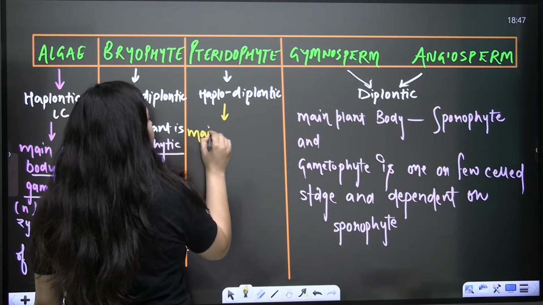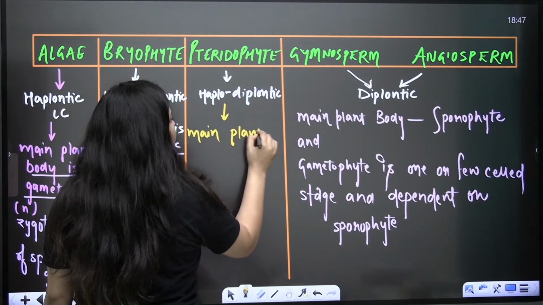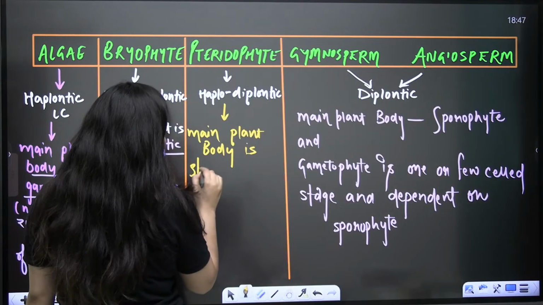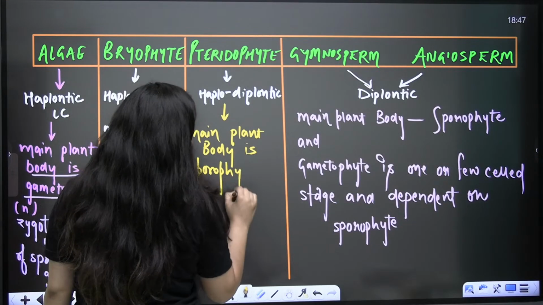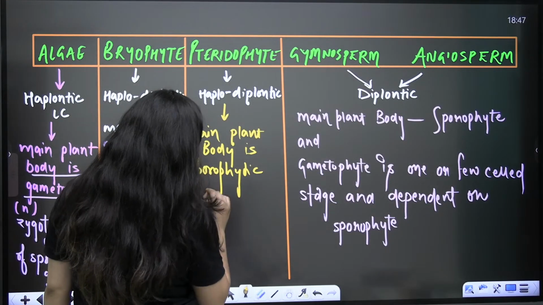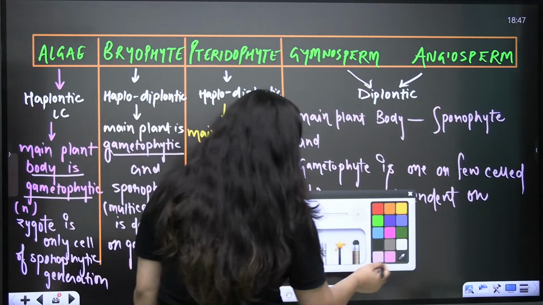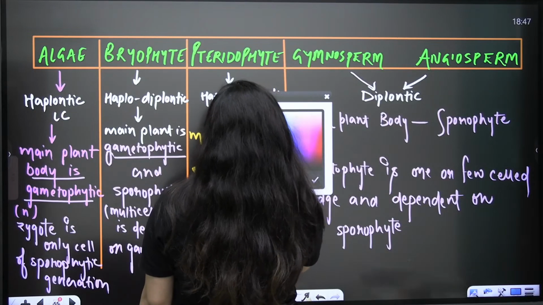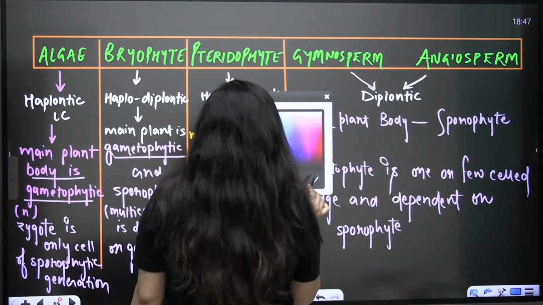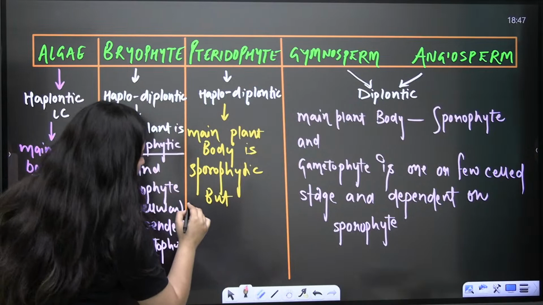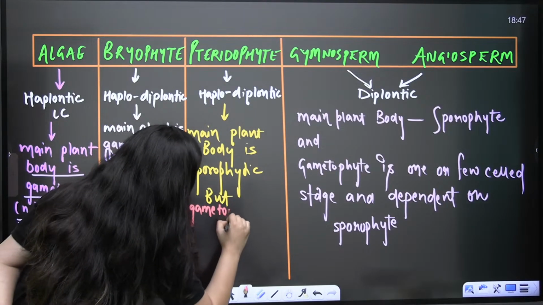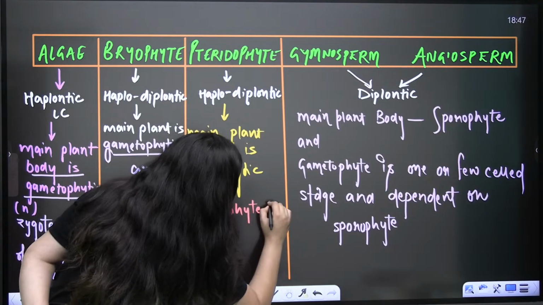So the main plant body is sporophyte, sporophytic or diploid, but the important point here is that the gametophyte is independent and free living.